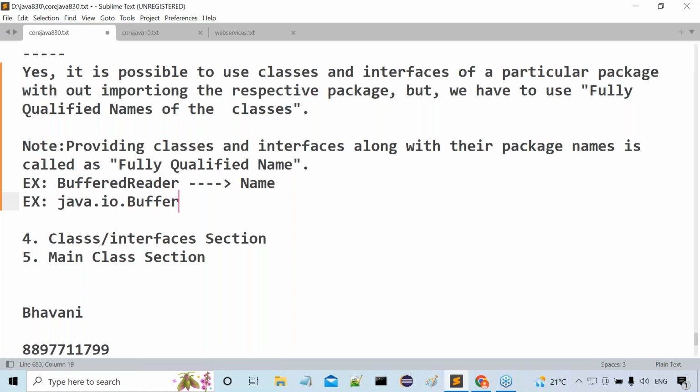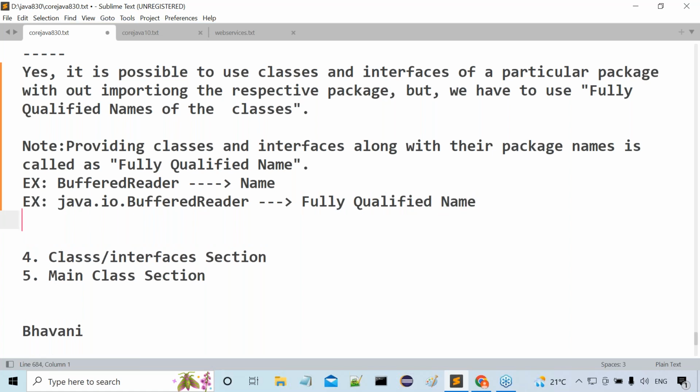Java.io.BufferedReader. If I provide this, java.io.BufferedReader, now this name is what, guys? Now tell me, this is what? Fully qualified name.